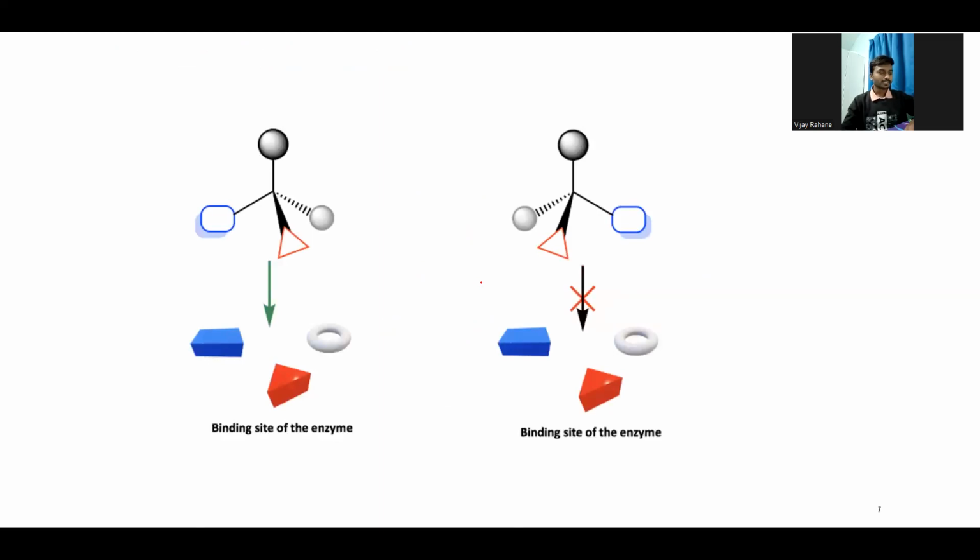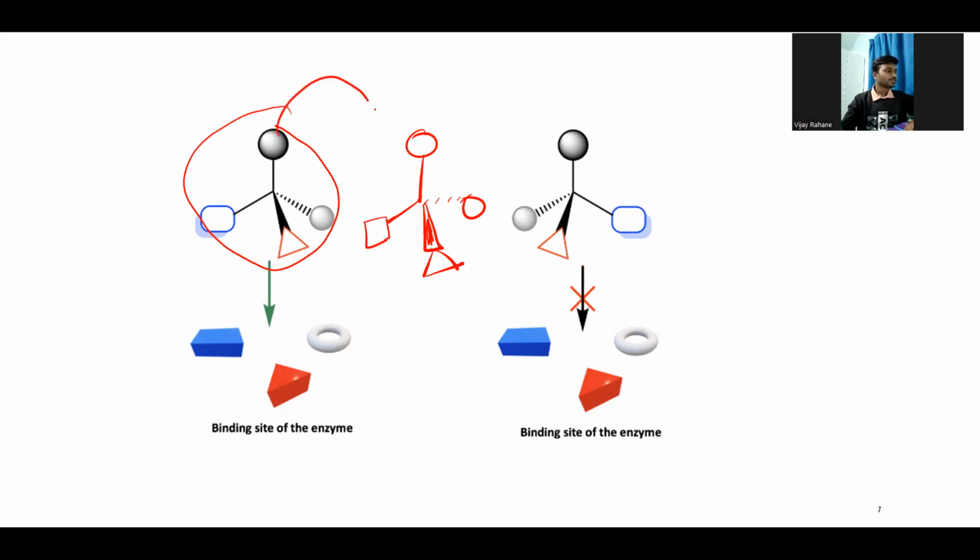See, if we have some molecule like this, and we want to superimpose it on the same molecule with the same arrangement, I move this molecule on top of this, and it fits as the original molecule.